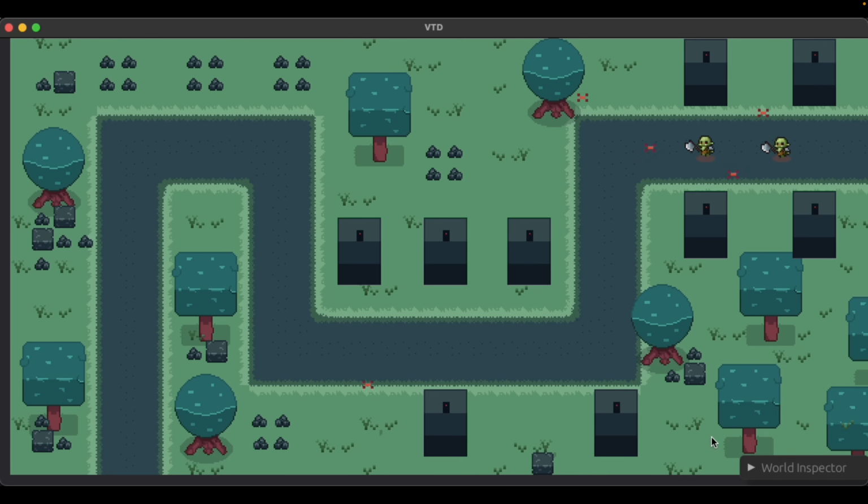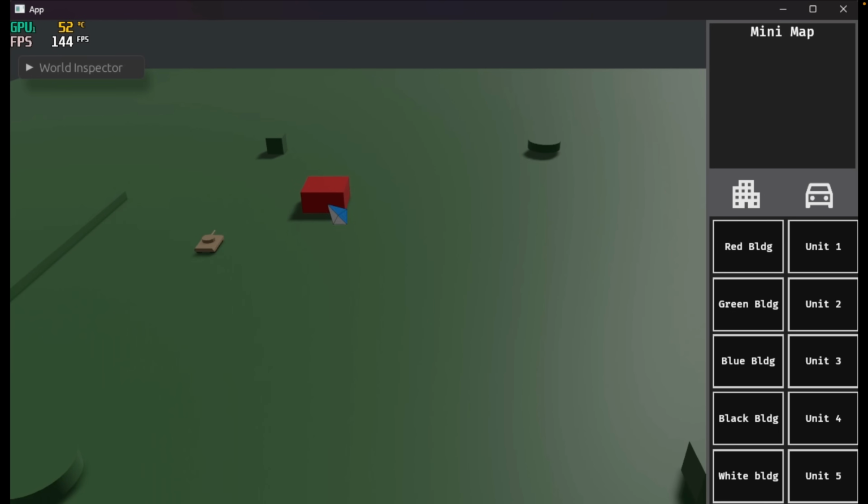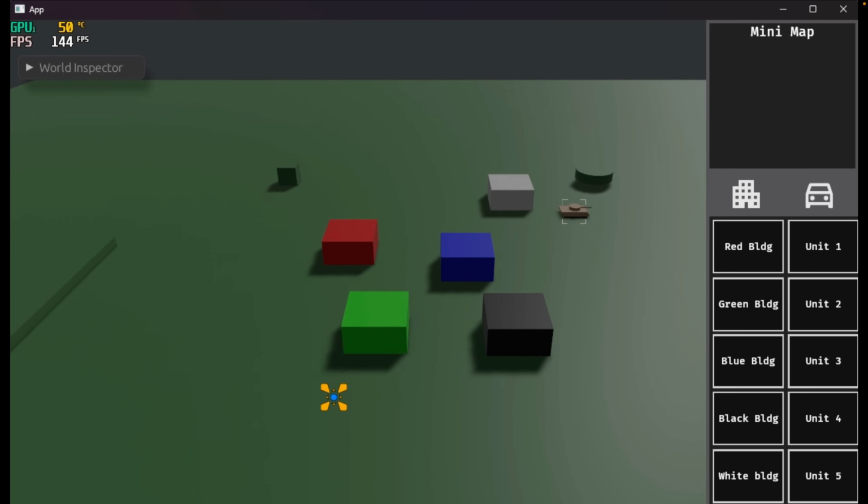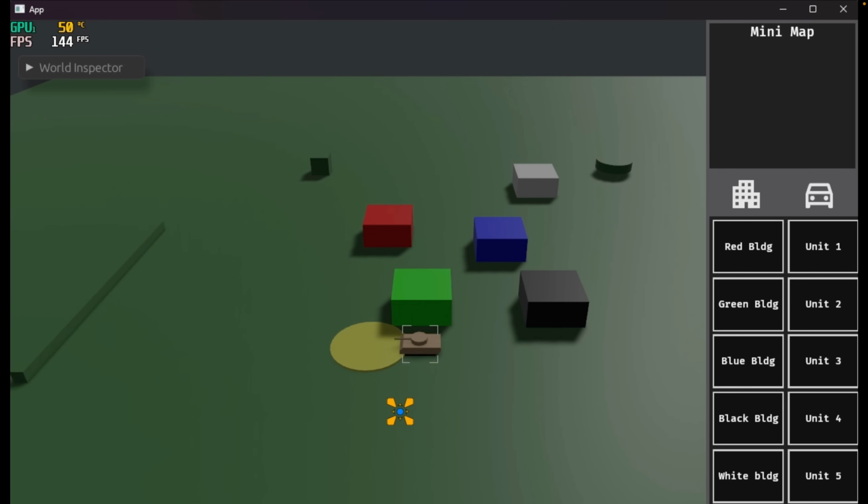The current assets are from a pack on itch.io, but they are planning to replace them. And here's a look at the base building mechanics to an RTS game. This game uses dynamic flow fields that update anytime an object is spawned. The little tank uses those flow fields to navigate around the placed buildings. A preview of the flow field logic is available over on GitHub.